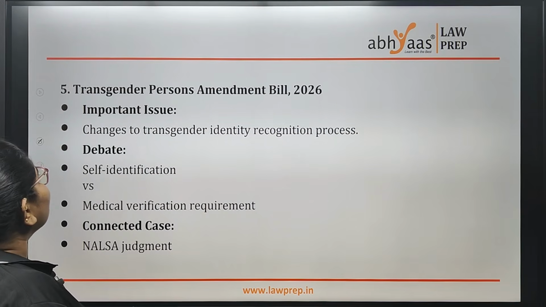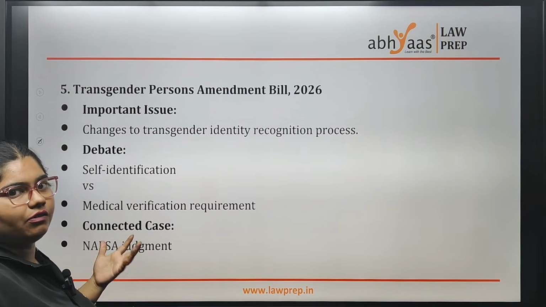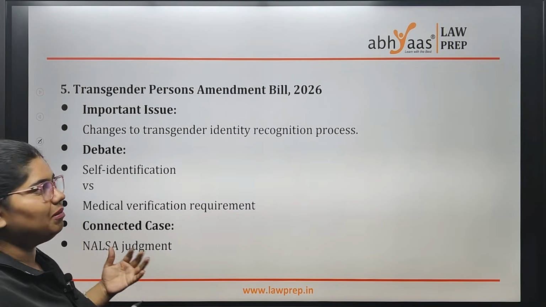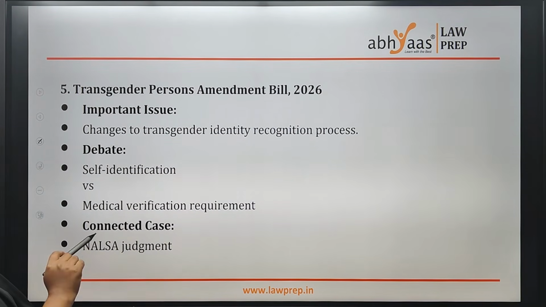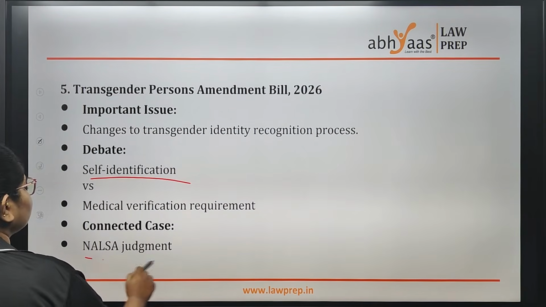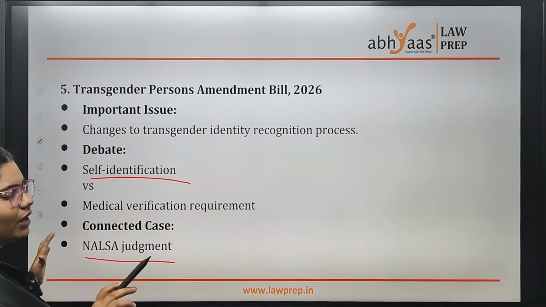Now coming to the Transgender Act Amendment Bill, that also the Trans Act, we are saying it's in very much controversy or in debate, where they are saying that before, self-identification was allowed by your NALSA judgment. Also search about your NALSA judgment and Navtej Singh Johar case.